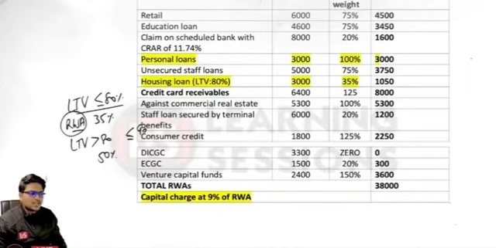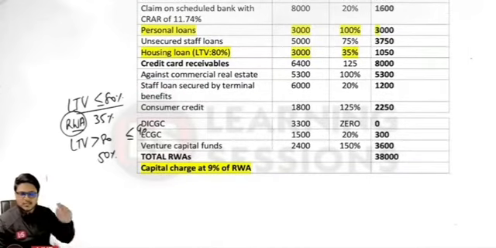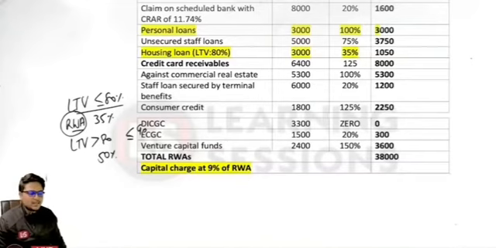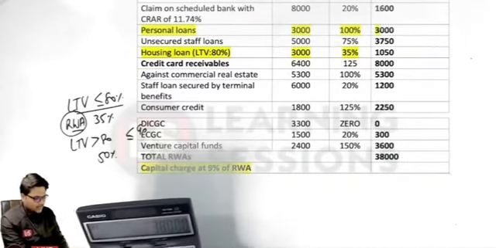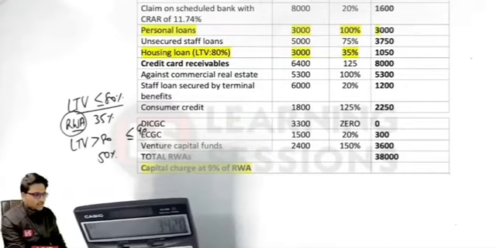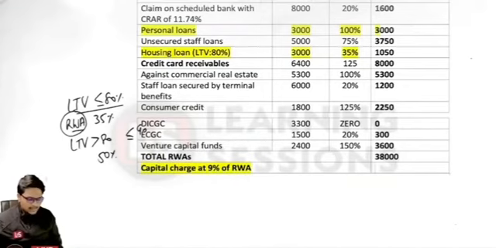So what will be the capital charge at 9% of risk weight asset? It will be 38,000 multiplied by 9%, that is equal to 3420. So the capital charge would be equal to 3420 in this particular case. Is this particular part clear over here? So 3420 would be the answer.